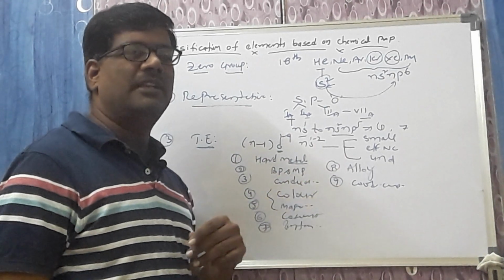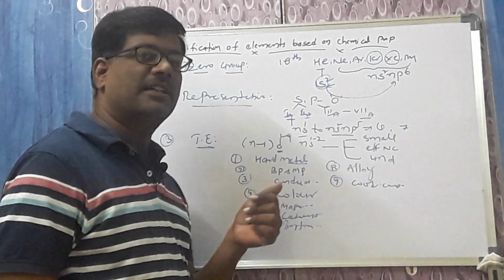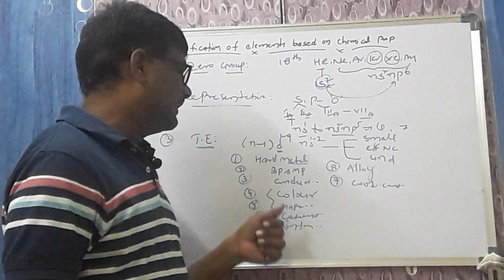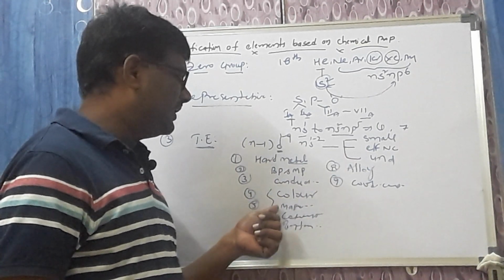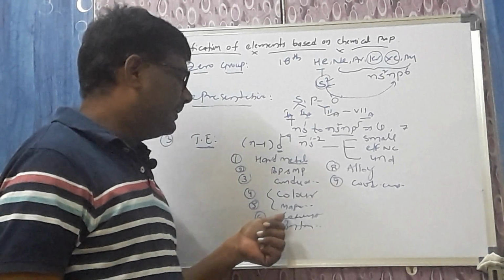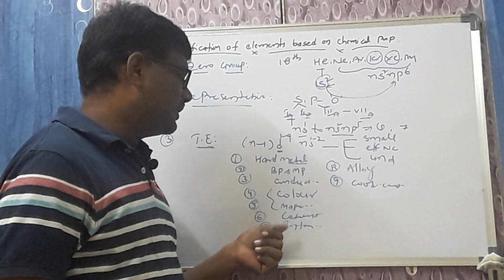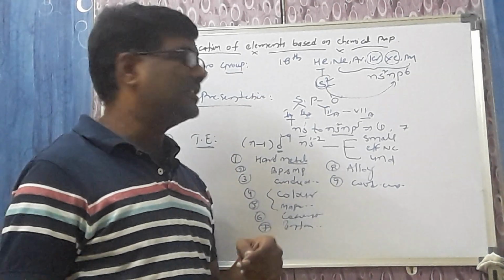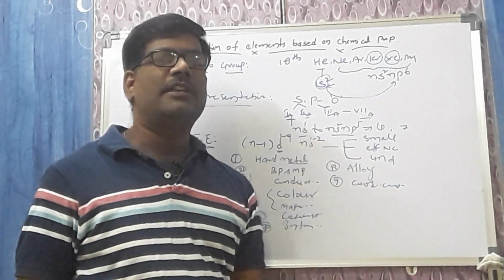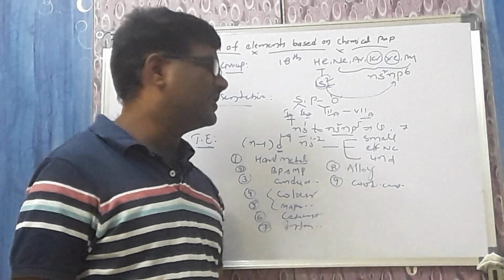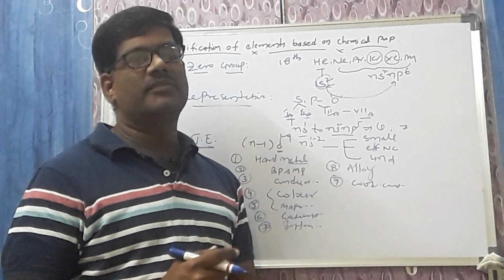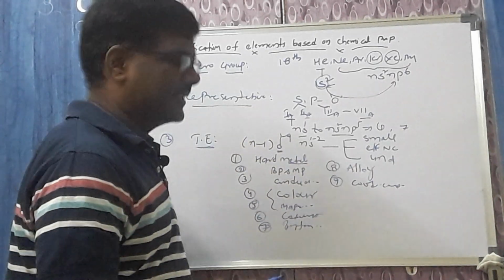That's why their melting and boiling points are high. They show conductivity because they are metals. They exhibit the color property. They show the magnetic property. They act as a catalyst in chemical reactions. They form interstitial complexes. They are useful in the formation of different types of alloys. Last and final one, they form coordination complexes.